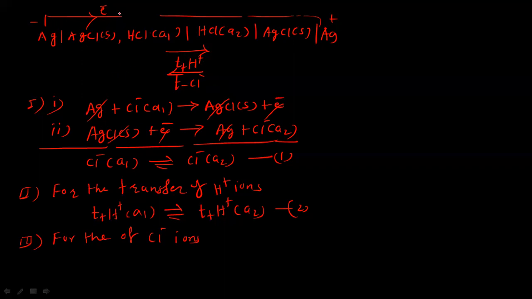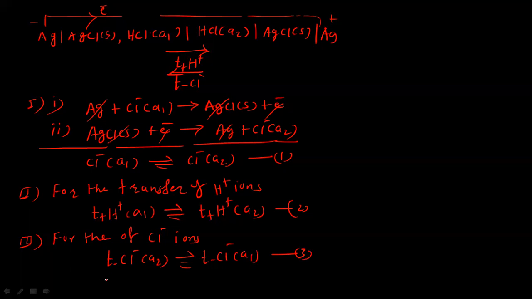As electrons are moving from LHS to RHS, chloride ions are moving from RHS to LHS. So T negative number of chloride ions get transferred, with activity, what is the activity of the chloride ions? A2 here. On the RHS side, activity is A2, goes to T negative number of chloride ions with activity A1. So this is third.